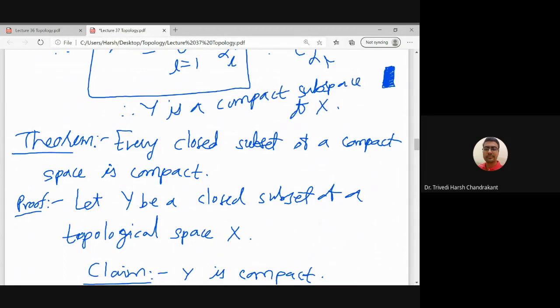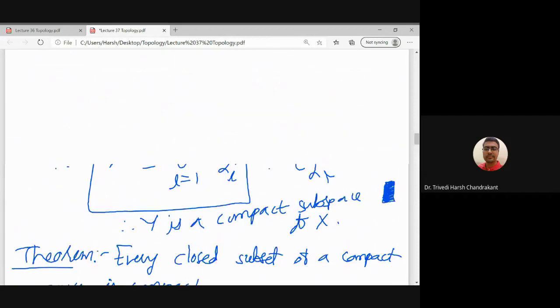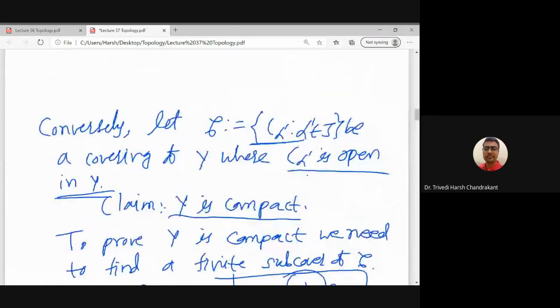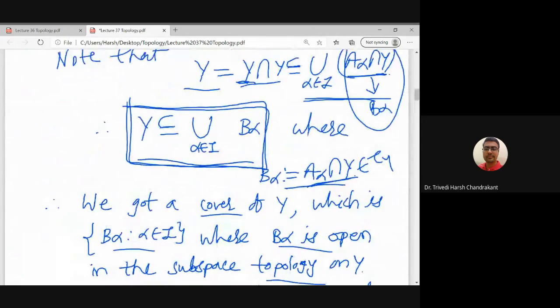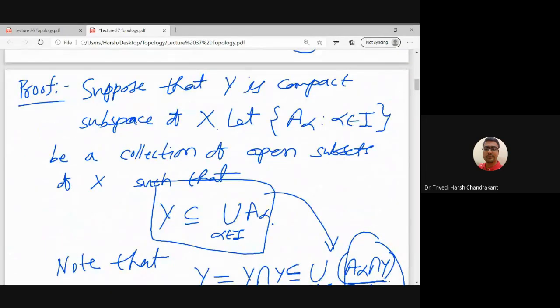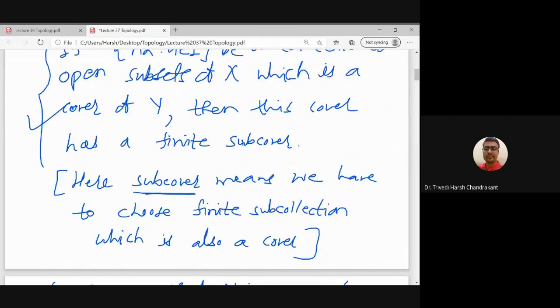So this is a simple criterion which we have proved regarding compact subspaces. Let us go through the statement again.